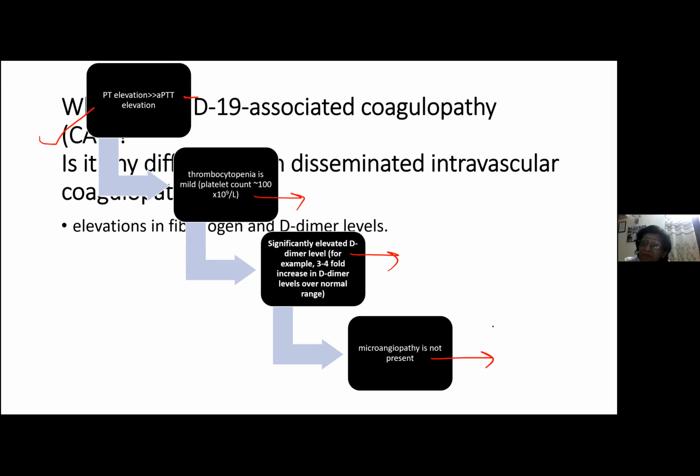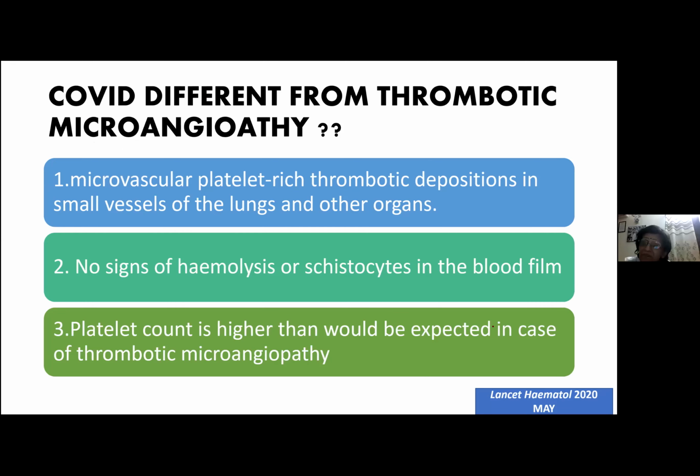Now, one more thing. A recent study came out, as post-mortem findings of COVID patients started coming in. When they studied post-mortem findings, they found that these patients, especially in their lungs and other organs, had a lot of thrombotic occlusions. A lot of microvascular occlusions, thrombus was present. When they studied this thrombus, they found that it was platelet rich. So they asked, are we dealing with a thrombotic microangiopathy other than DIC?